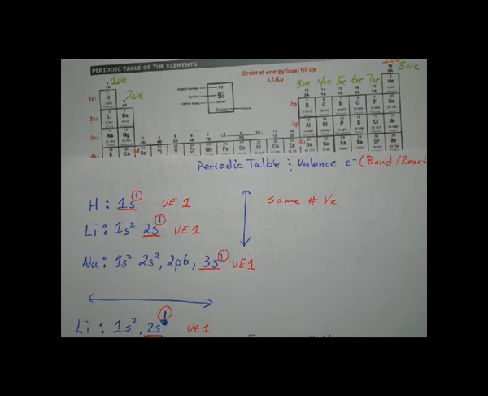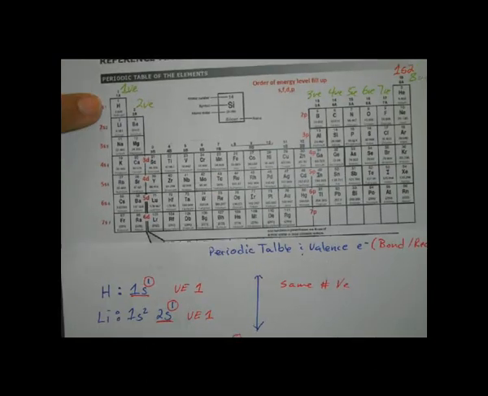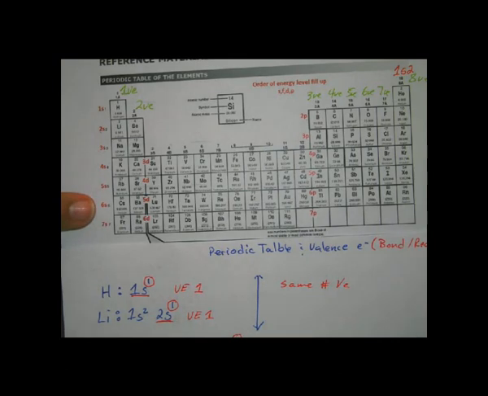They're going to be bonding by losing 1 electron, because it's easier to lose 1 than to try to gain 8 or more, right? So you're going to learn later that all these elements, because they have the same number of valence electrons, bond and react similarly. They share properties.